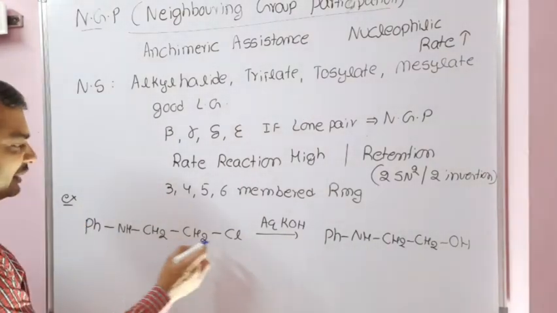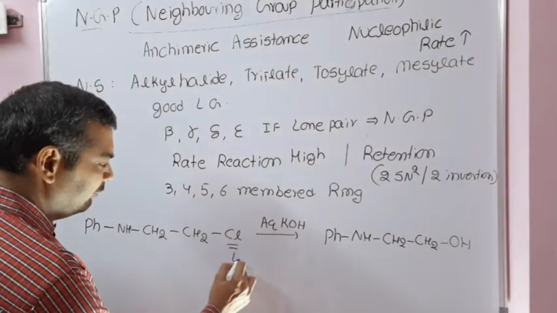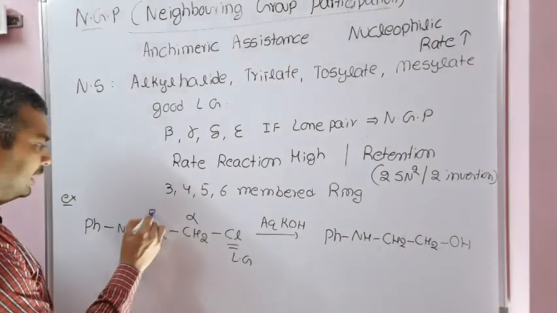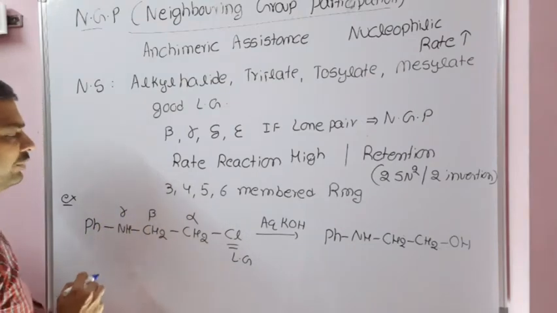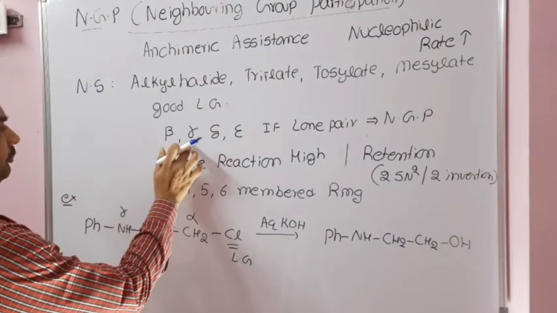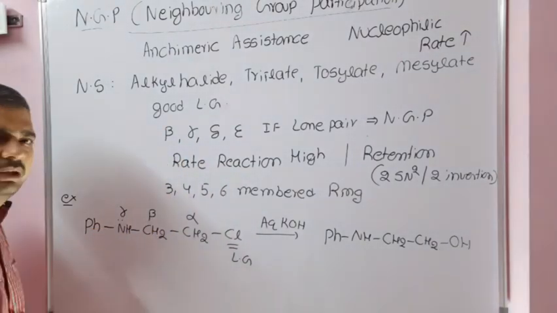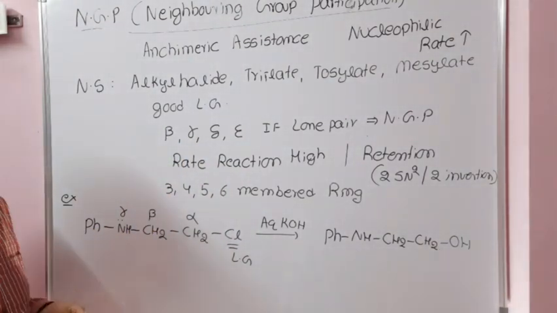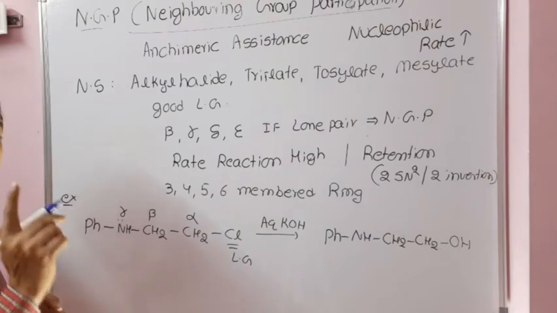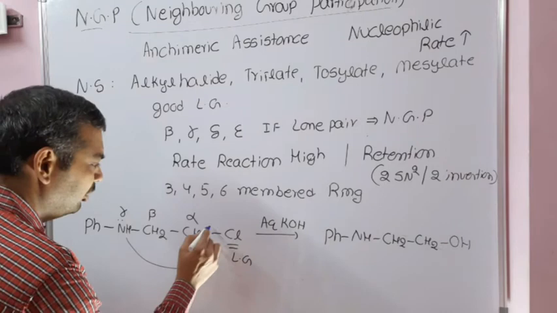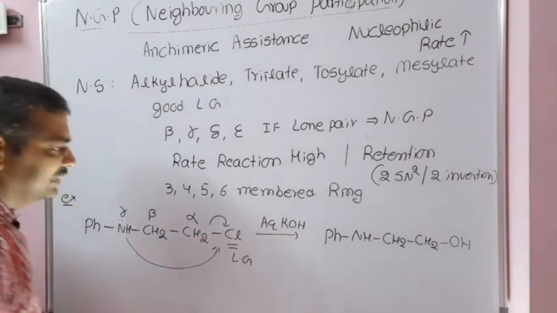Why? With respect to the leaving group, this is alpha, beta, and this is gamma. At gamma there is a lone pair of electrons. If a lone pair of electrons is at the gamma position, it will undergo neighboring group participation. Let's see what is happening.